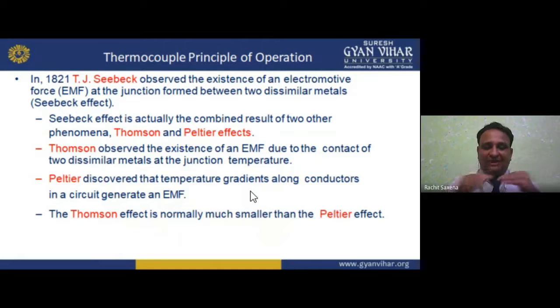If they are in contact at a junction and we apply temperature on it, then we have a voltage, the EMF. That was observed by the physicist Thomson.